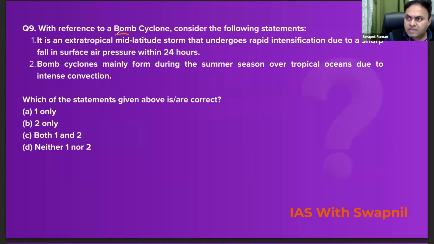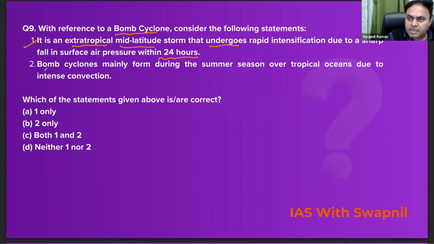With reference to the bomb cyclones, consider the following statements. The first statement is it is an extratropical mid-latitude storm that undergoes rapid intensification due to a sharp fall in surface air pressure within 24 hours. Absolutely correct. Recently, the North American region witnessed a bomb cyclone. That's why we framed this question.